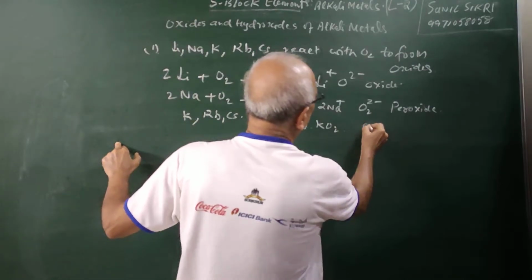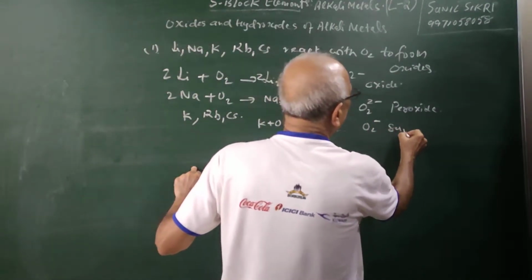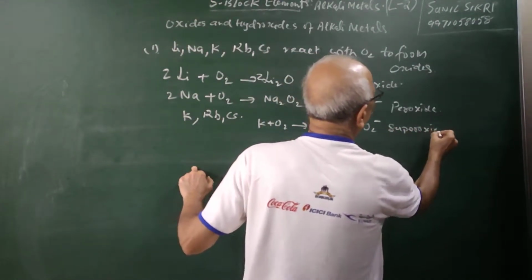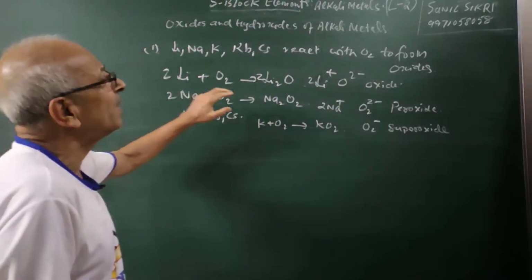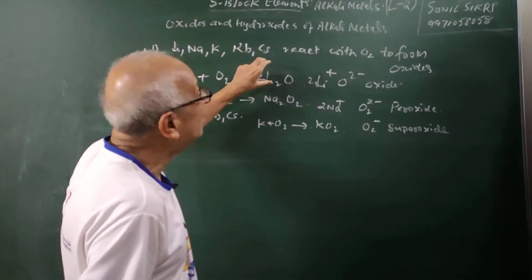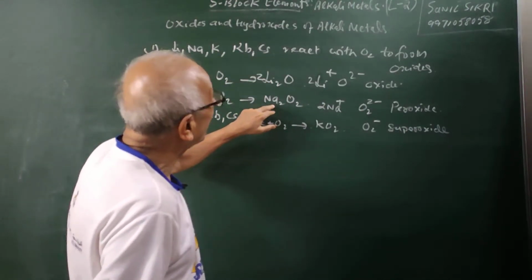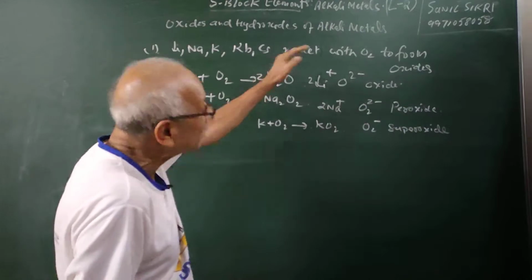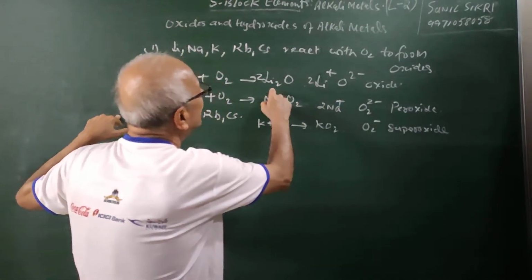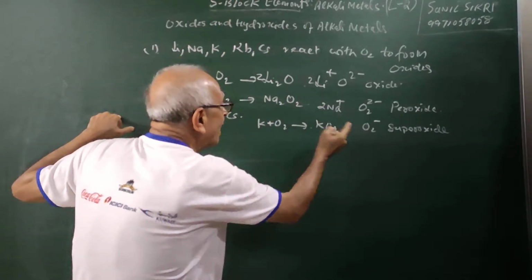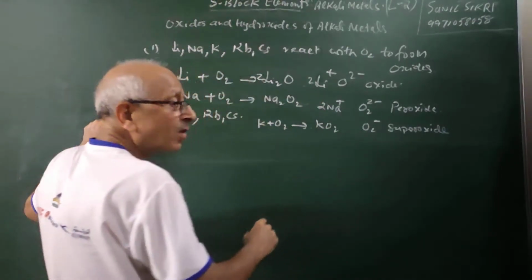This is our O2-, this is our superoxide. So here you can see that lithium is forming dominantly lithium oxide, sodium peroxide. They do form very small amounts of the higher oxides, but the main products we have seen are lithium oxide, sodium peroxide and potassium superoxide.